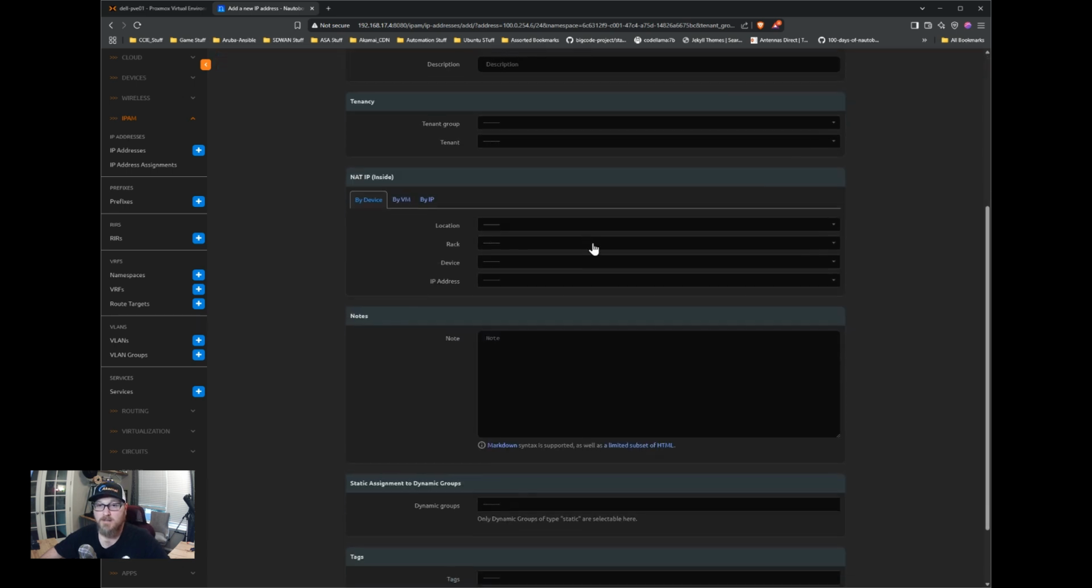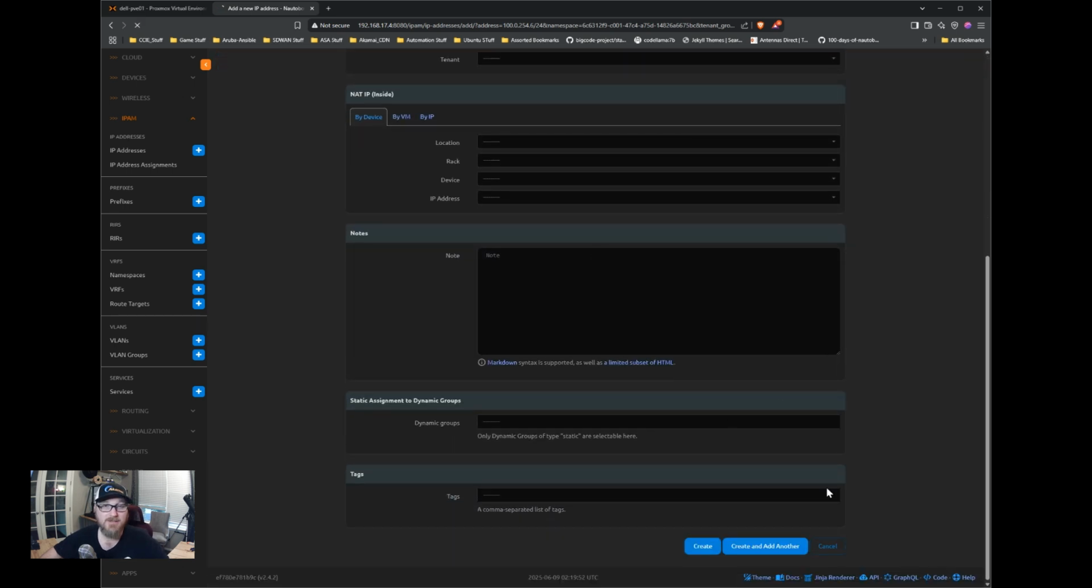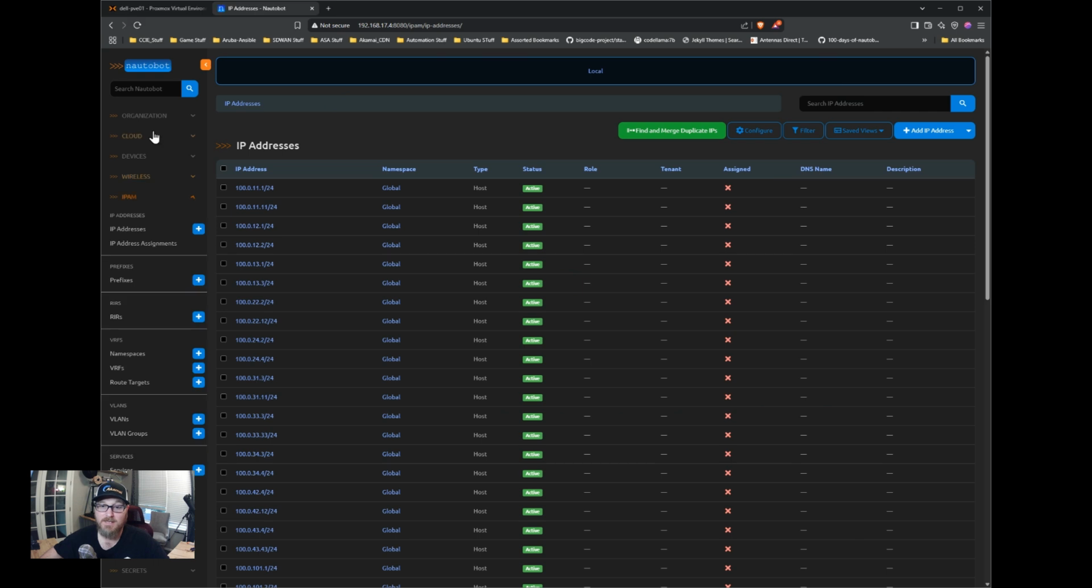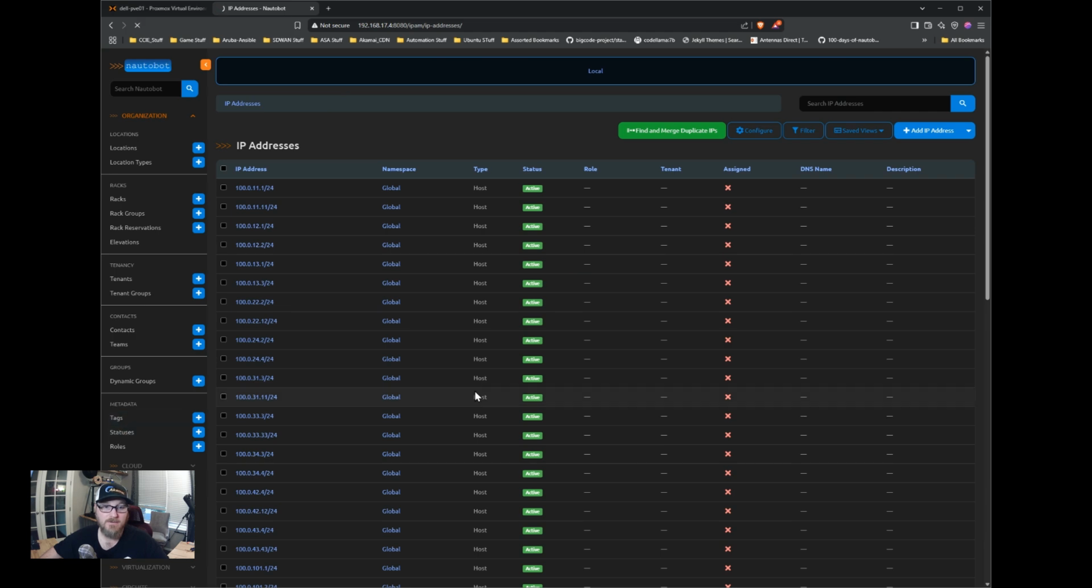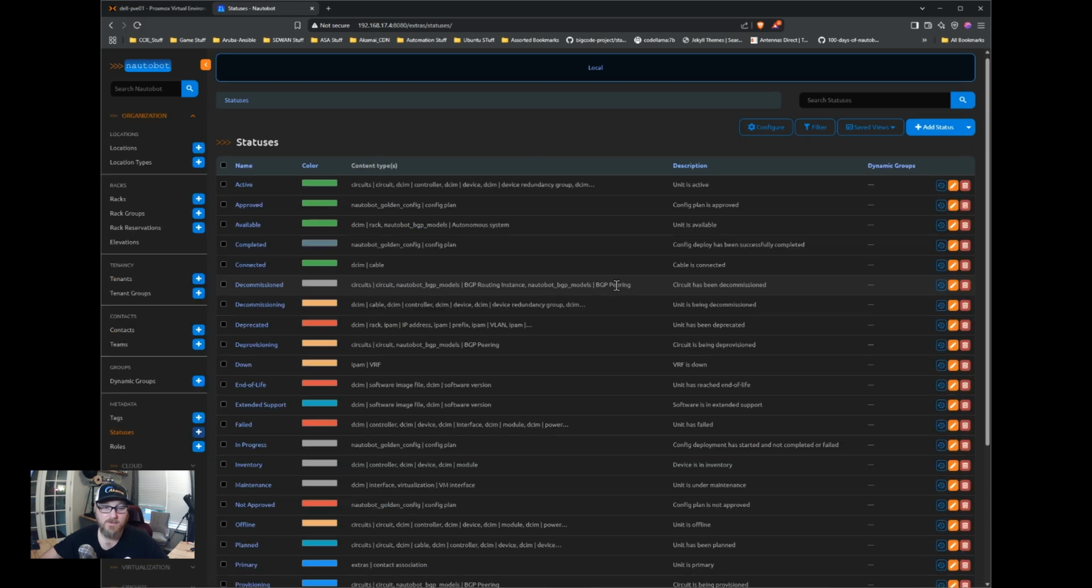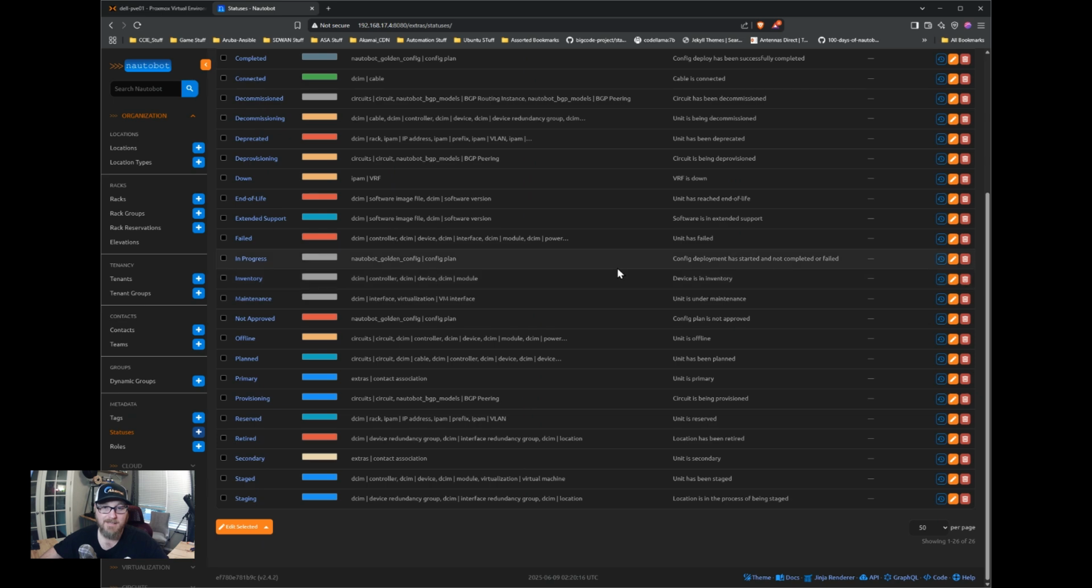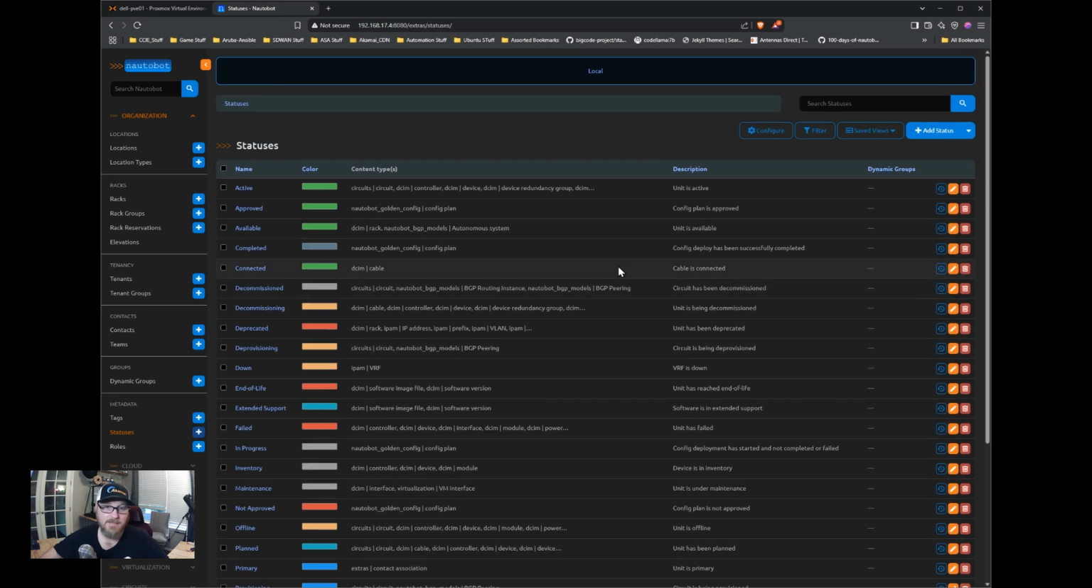Now, what's nice with the statuses is you can actually add statuses. So if one that you would like to use doesn't already exist under organization, you can add those. So under metadata, that's where roles exist, tags, and statuses. You can actually create additional statuses.